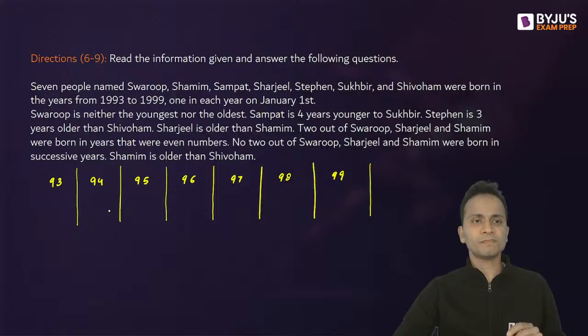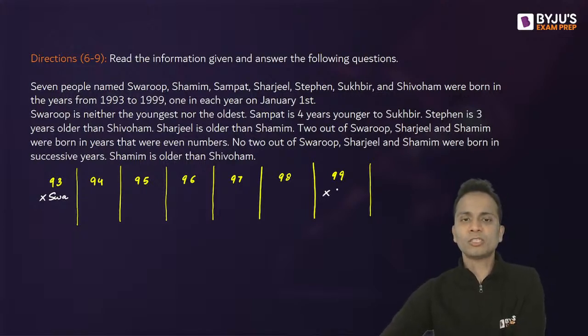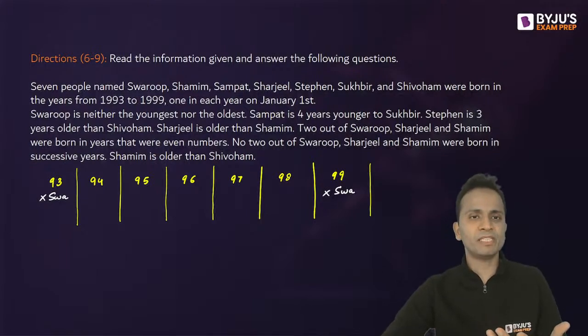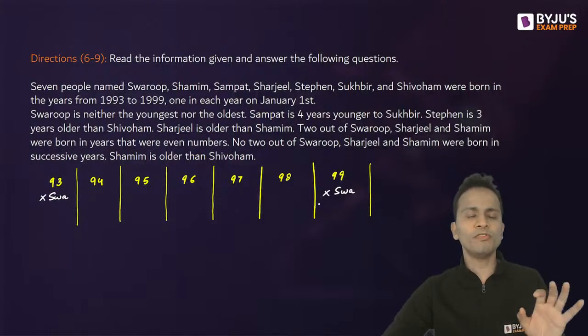Now, first statement, Swaroop is neither the youngest nor the oldest. So, Swaroop is not born in 93, not in 99. So, I'll write the first 3 or 4 alphabets of the name. Okay, so Swaroop will not be in 93, not in 99.